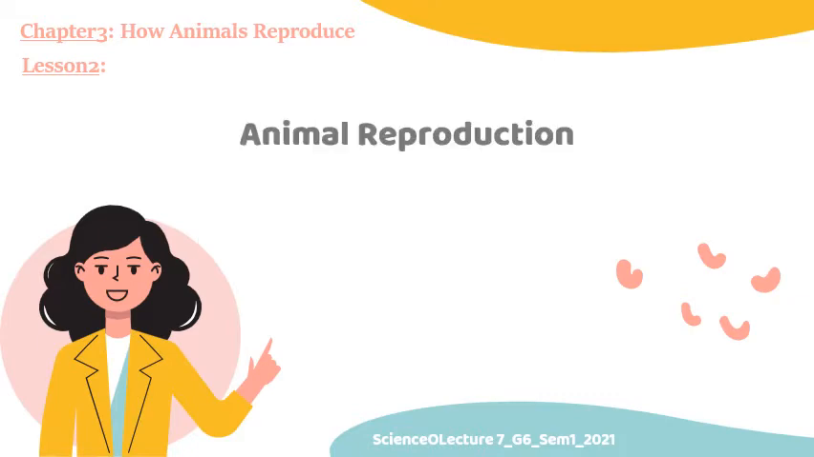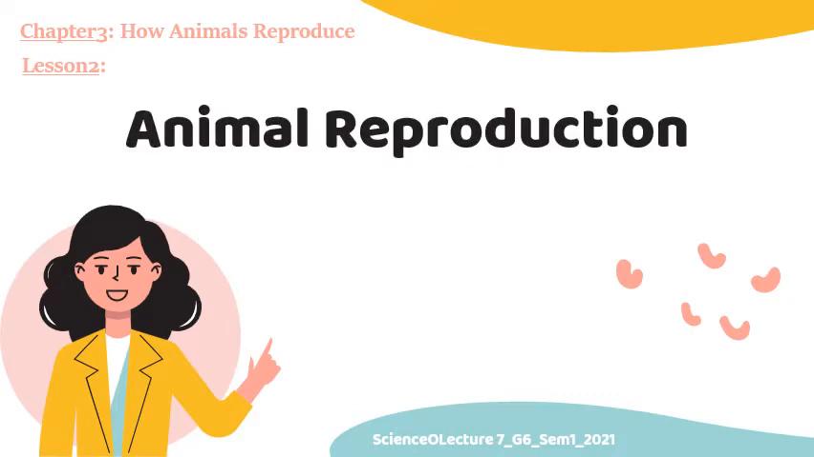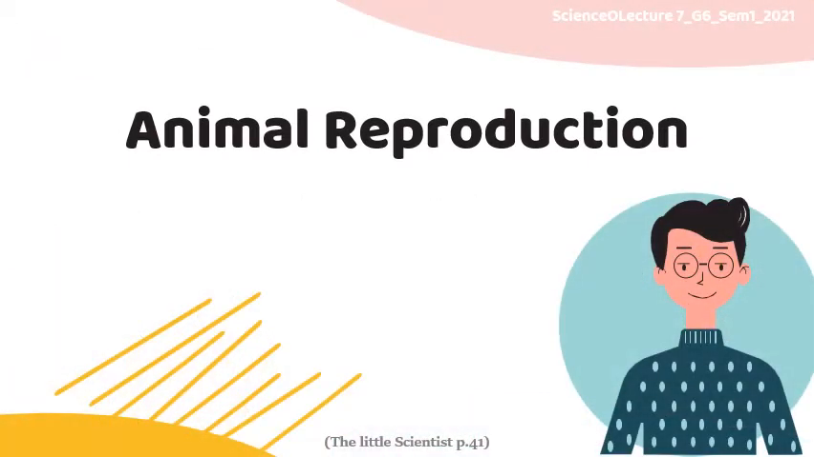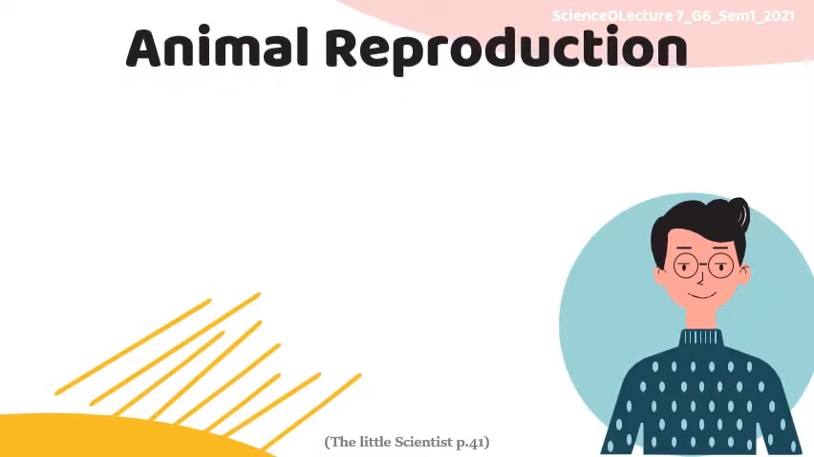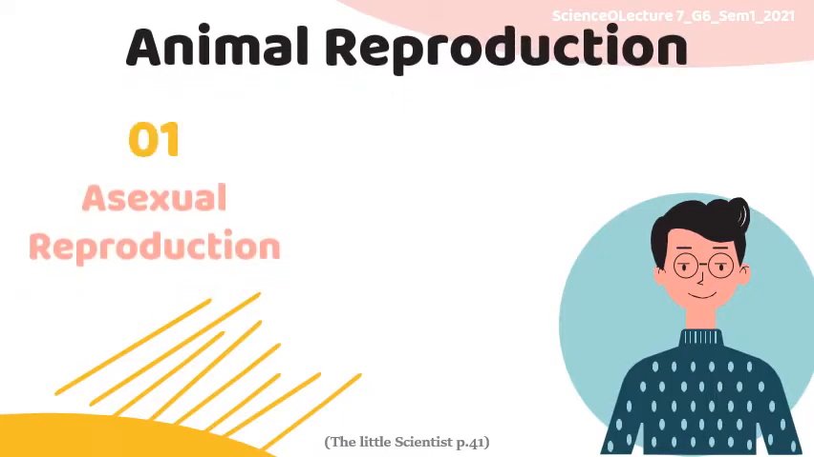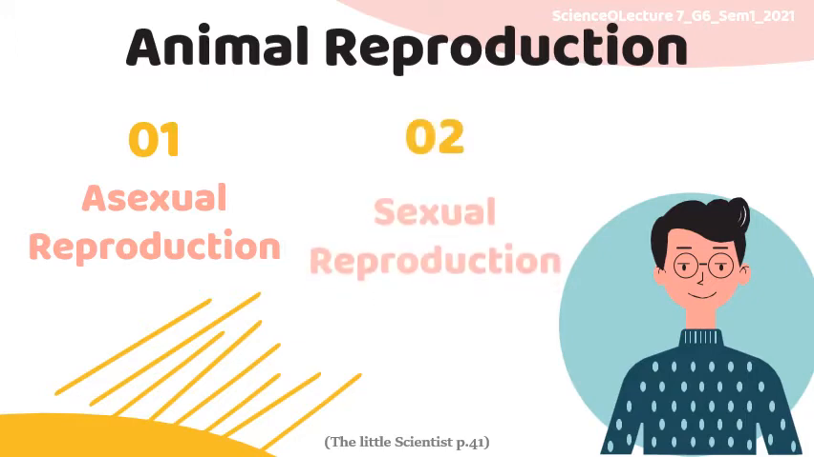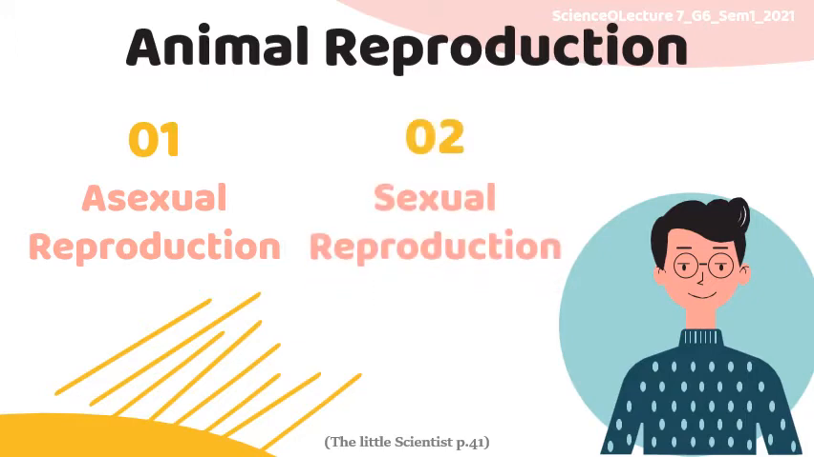In this lecture, we'll keep talking about animal reproduction. As you know, reproduction is the process by which a living organism makes or creates a likeness of itself. The process may be either asexual, meaning that an organism reproduces by itself alone, or sexual, which requires both male and female sex cells. Let's start talking about these two types of reproduction in detail.